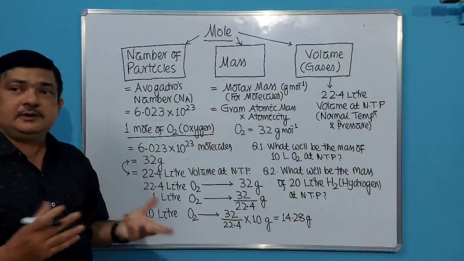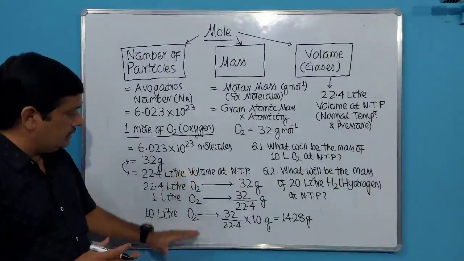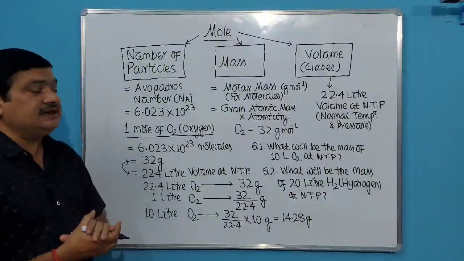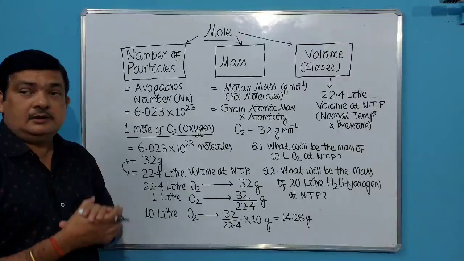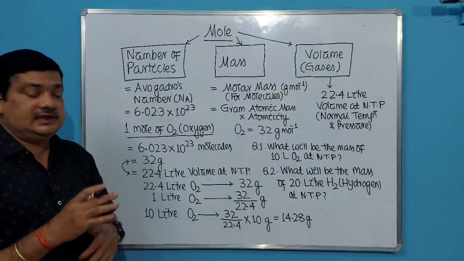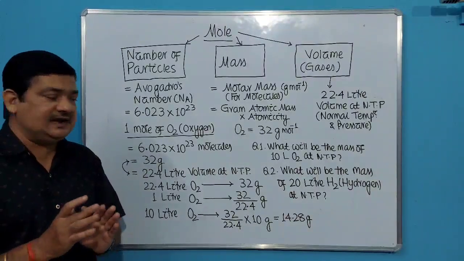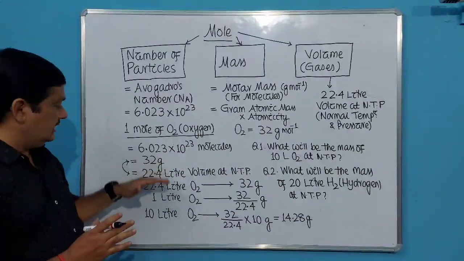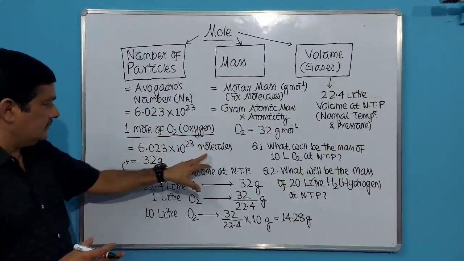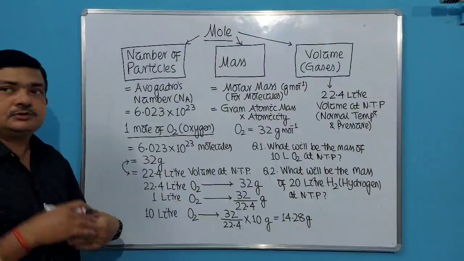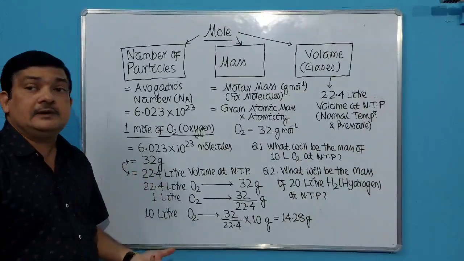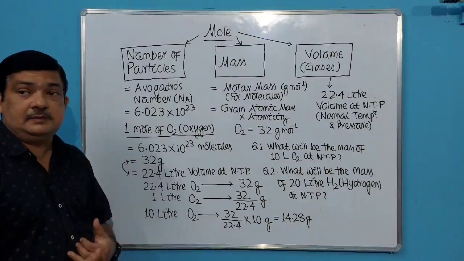So you write like this. You can solve it very easily. Only 2 to 3 steps will be required. But you have to remember like this. So this is the table which I have made for you. For every substance you can make this table so that you can get the link. Wherever the question is asked, we have to equate that. Only those two we have to equate, because for 1 mole of oxygen, these number of molecules, mass, volume, these three are same with each other. So from this we can calculate anything. Okay. So next we will be solving some more.